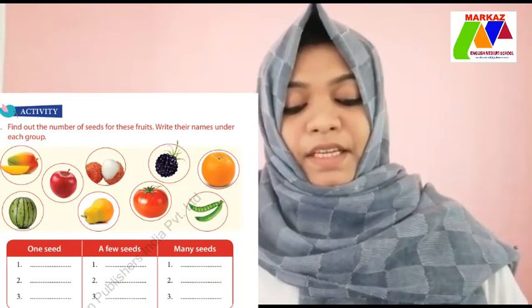Then B. How many different kinds of plants have you seen? Share your list with your partner. So you have to write here the list of the different kinds of plants you have seen, like trees, jackfruit tree, coconut tree, mango tree, then shrubs like tulsi, hibiscus. Is it clear, children? Like that you have to write here how many different kinds of plants have you seen. Is it clear, children?